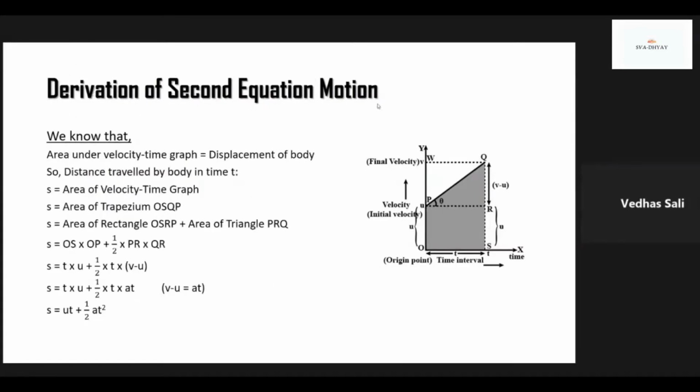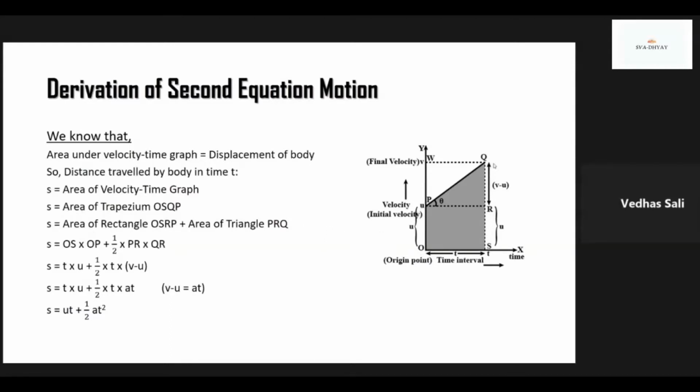Now let's derive second equation of motion. Now we know that area under velocity time graph is equal to displacement of body. So distance traveled by body in time t will be equal to area of velocity time graph. So it will be equal to area of trapezium OSQP.